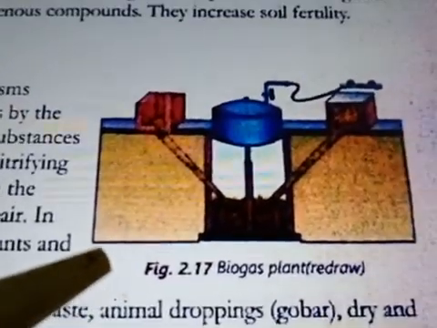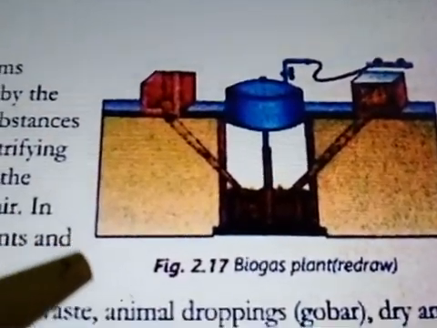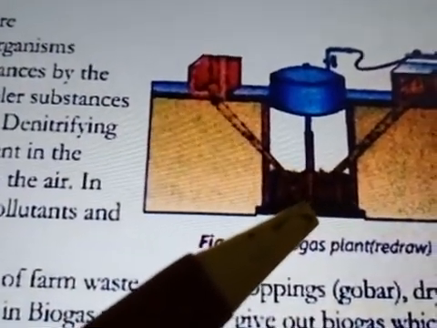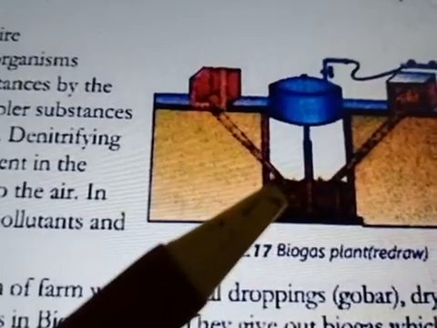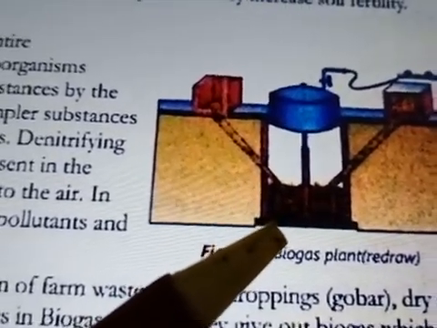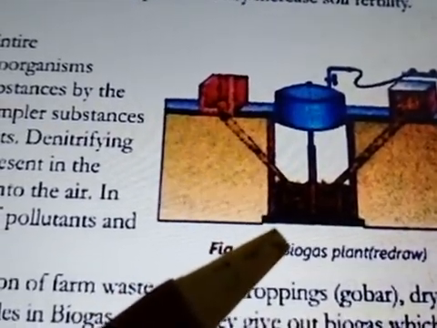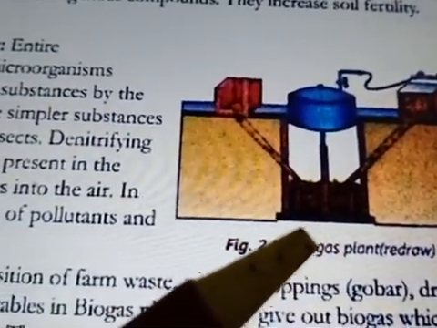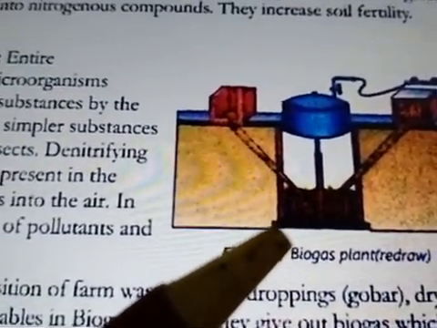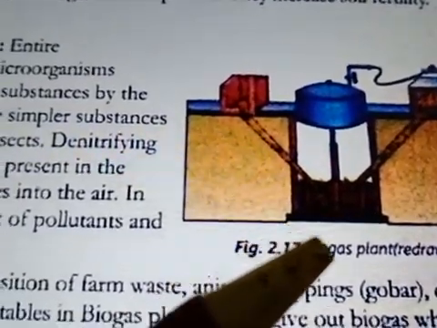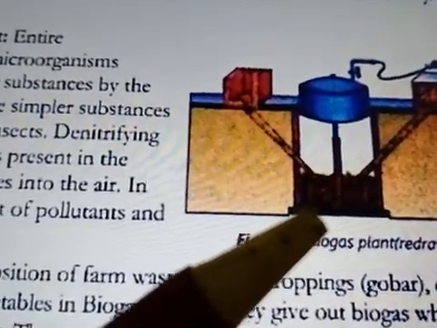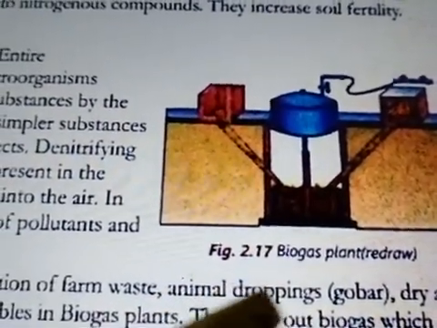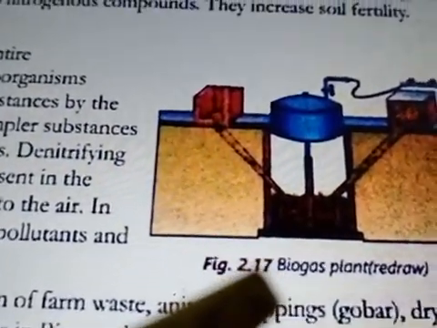See here, this is the structure of a biogas plant. This part which you are able to see in brown color is the farm waste, or you can say the biodegradable waste. By processing this waste, it converts it into biogas as fuel and sludge as manure, which can help in cleaning the environment.